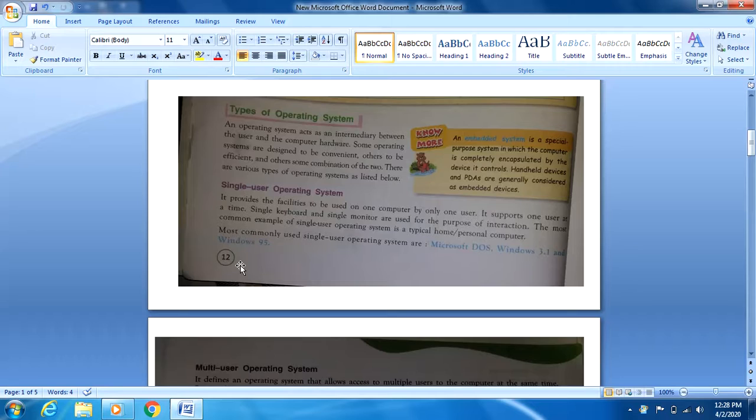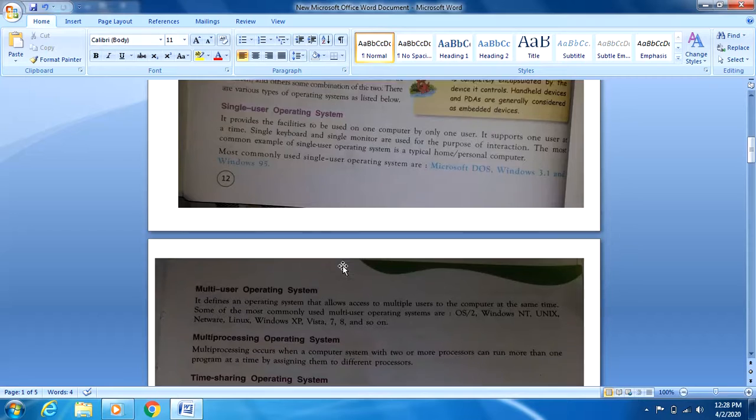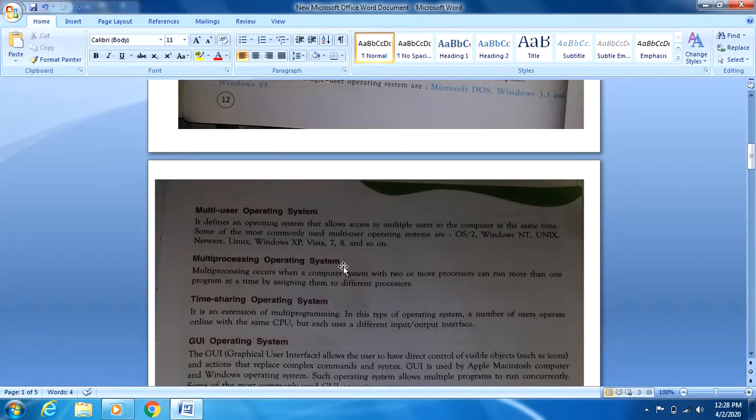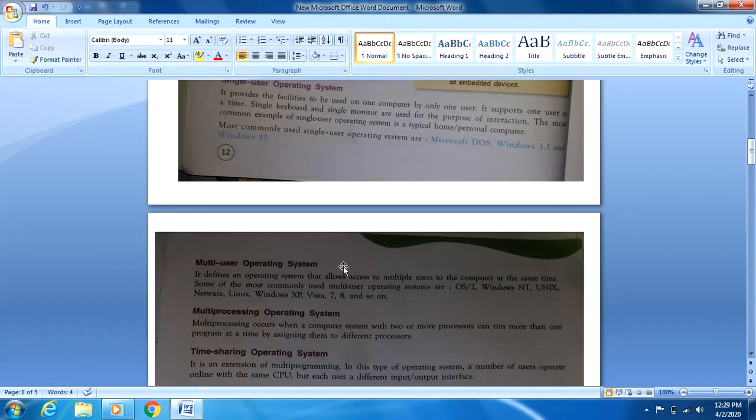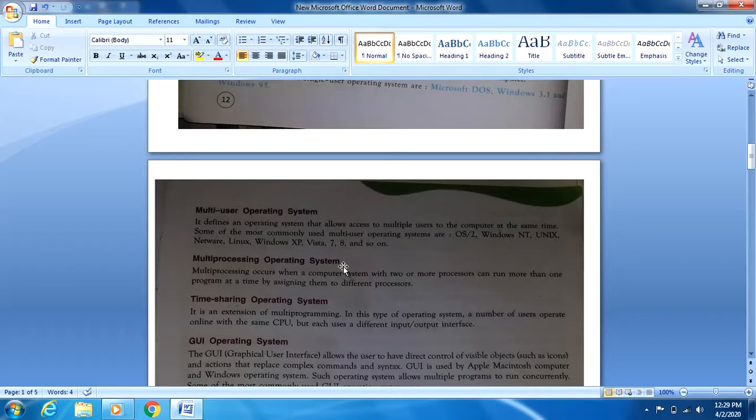There are different types of operating system. First of all, single user operating system. Single user operating system means a computer system which can be used by only one user, through the keyboard, monitor, etc. The examples are Microsoft DOS or Windows, which were used earlier. Nowadays, all are multi-user operating system. We don't have any single user operating system in use right now.